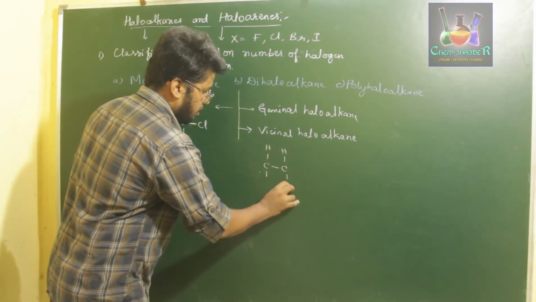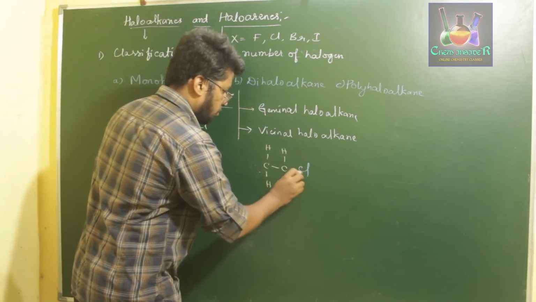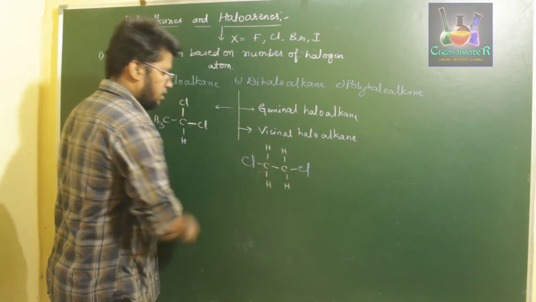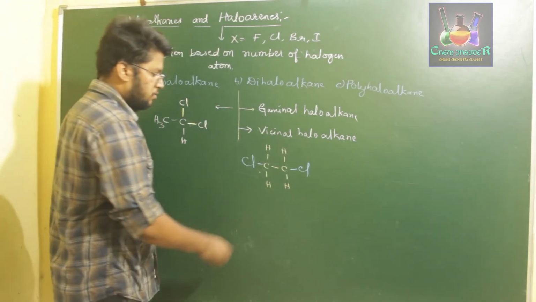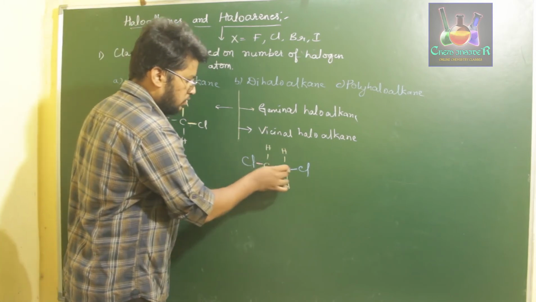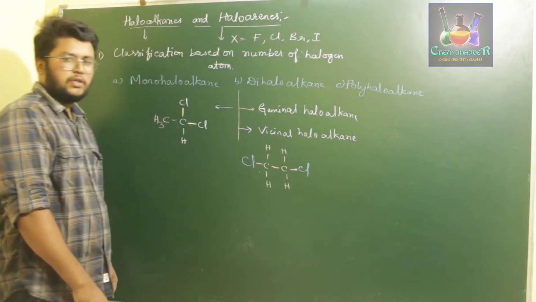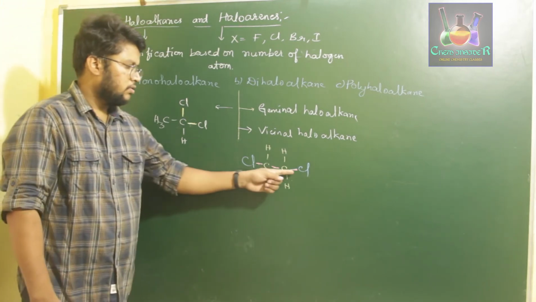If the two halogens present in a hydrocarbon are separated by three bonds, then those are called vicinal haloalkanes. Now if you observe over here, these are separated by three bonds: 1, 2, 3. So the bond difference between the two chlorines will be 1, 2, 3.